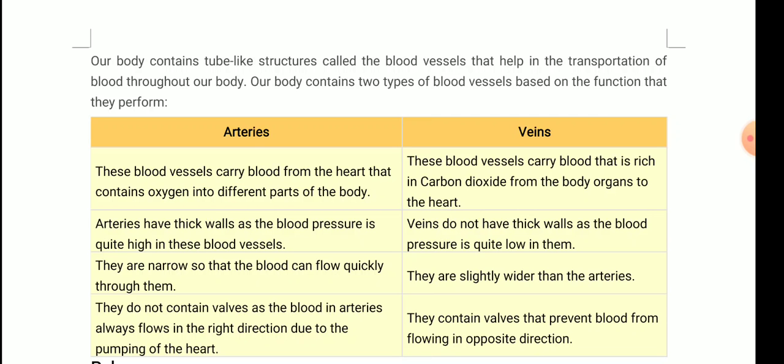Arteries do not contain valves, as the blood in arteries always flows in the right direction due to pumping of the heart, so there is no backflow of the blood. Veins contain valves that prevent blood from flowing in the opposite direction. Clear? So this is the difference between arteries and veins. I hope it is clear to you.